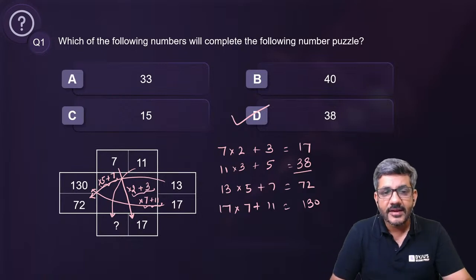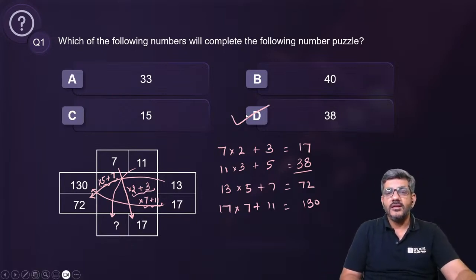Varsha Ranjan had given the right answer to this question. That is the correct answer, 38.